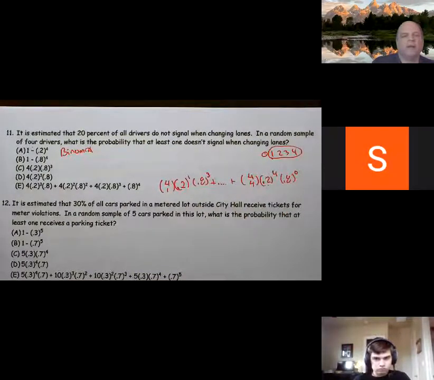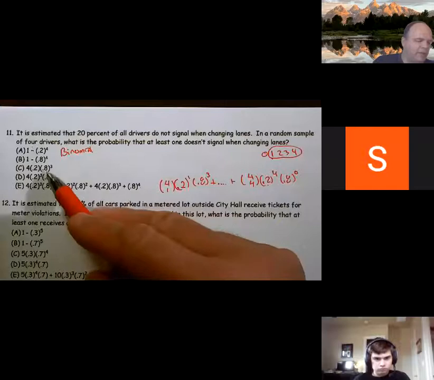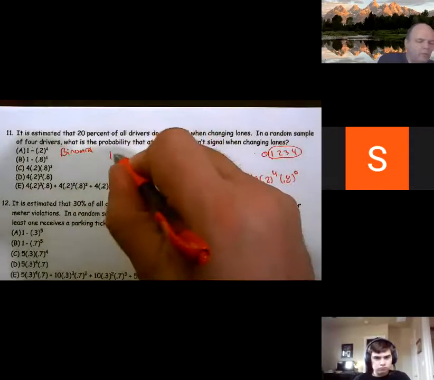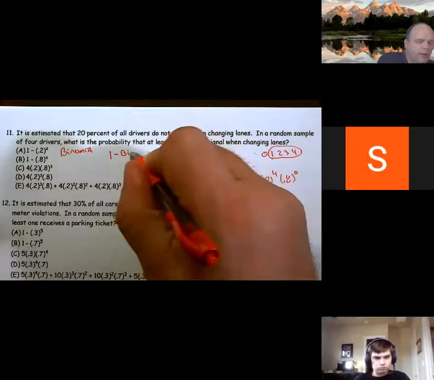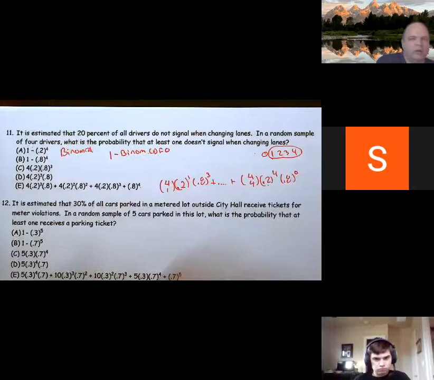Okay. All right. So real quickly, I can look at this and go, well, you know what? It doesn't look like much of any of these. But since it's at least one, we can go, well, it's 1 minus the binom CDF of 0.